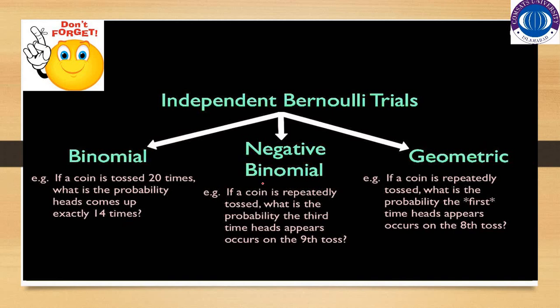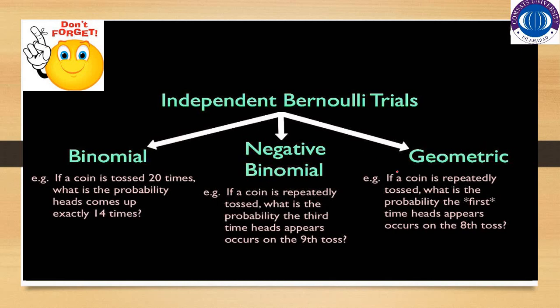And as you know, in negative binomial distribution, we keep on repeating the experiment until we get the required successes. For example, if a coin is repeatedly tossed, what is the probability that the third time head appears occurs on the ninth toss? Such examples are the case of negative binomial distribution.